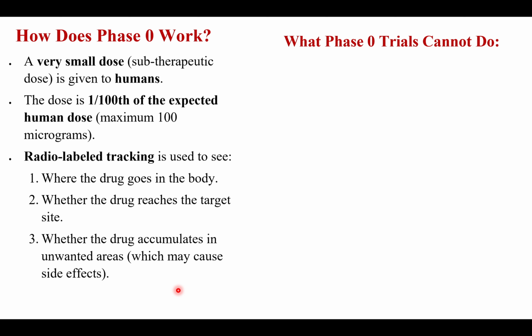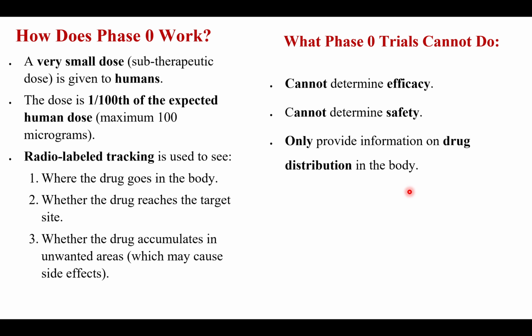So here is one question: what can phase 0 trials not do? The simple answer is that they cannot determine safety and they cannot determine efficacy. They only provide information on drug distribution in the body. So this is the reason.